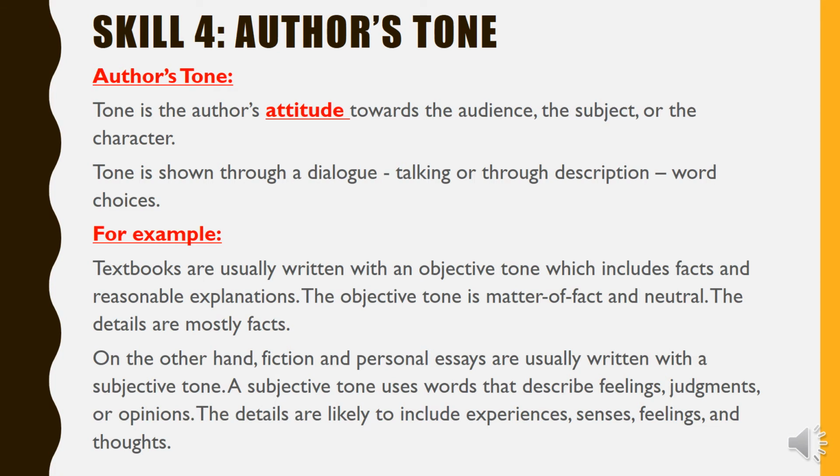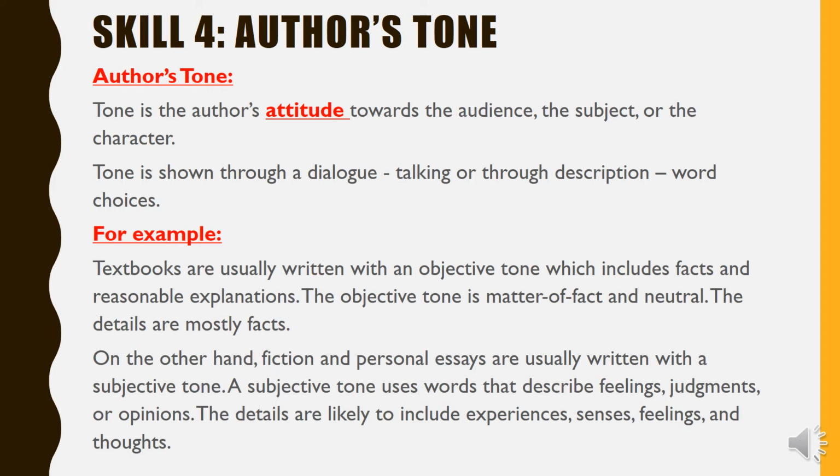Now we're going to move to the fourth skill, which is the author's tone. This is very important also. So, author's tone is the author's attitude. Okay, so it's the author's attitude.